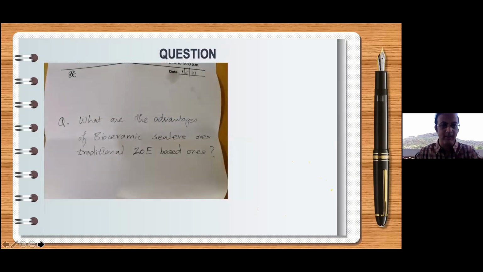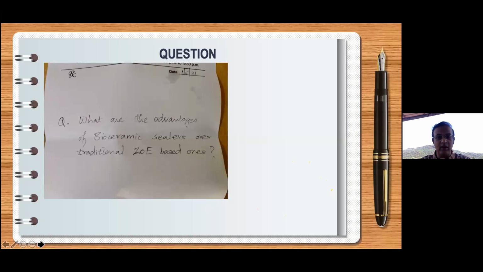making any changes? The advantages of bioceramic sealers over traditional zinc oxide based sealers. When we talk about ideal sealer properties, the sealer should be antibacterial. It should never contract or expand. It should be extremely inert. It should not lead to any inflammatory reaction, right? It should never resorb. All these are desirable properties. Now, zinc oxide eugenol based sealers are mildly antibacterial, and not forever.